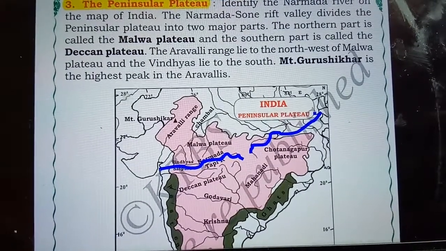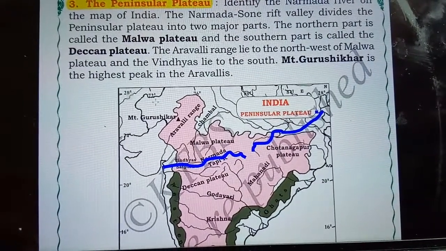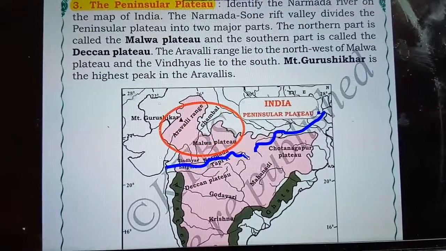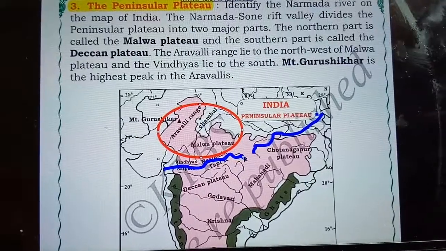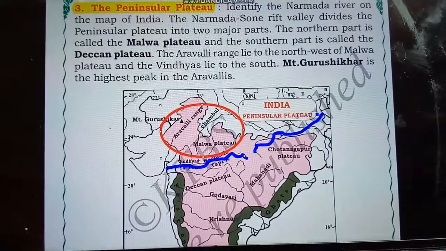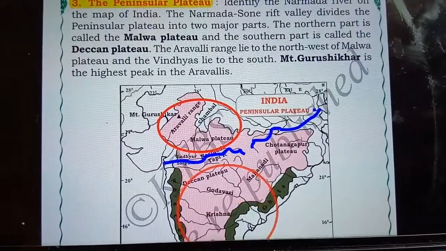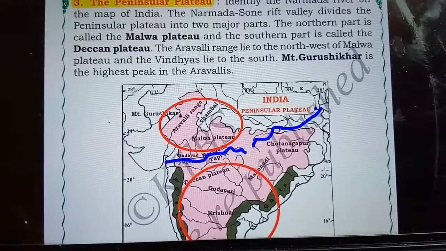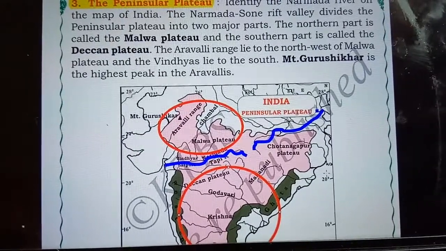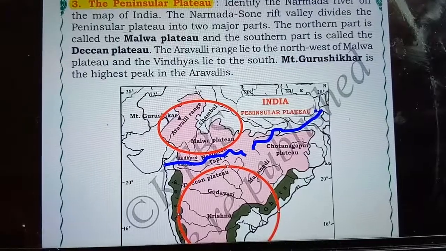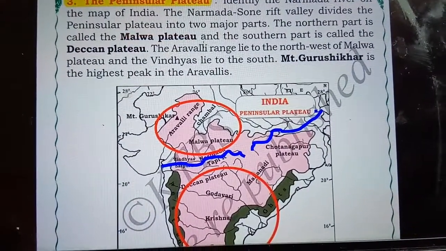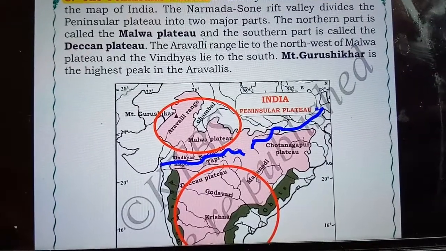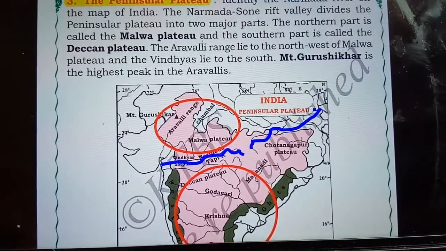As you can see, it is dividing the peninsular plateau into two major parts. One part is the Malwa plateau, that is to the north of the Narmada and Sone rivers, and the next part is to the south of the Narmada and Sone rivers. The northern part is called the Malwa plateau and the southern part is called the Deccan plateau.